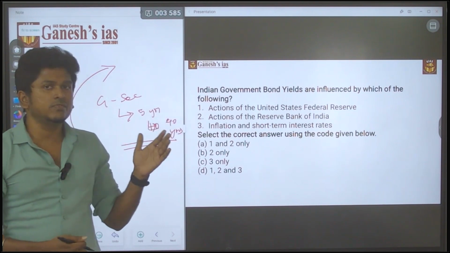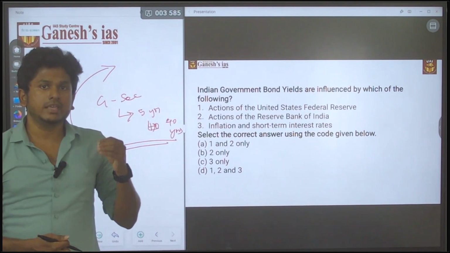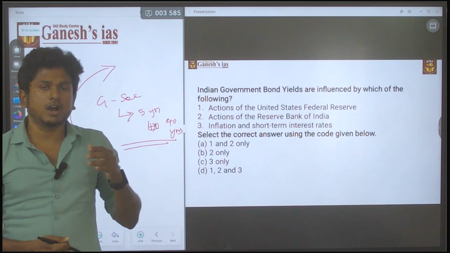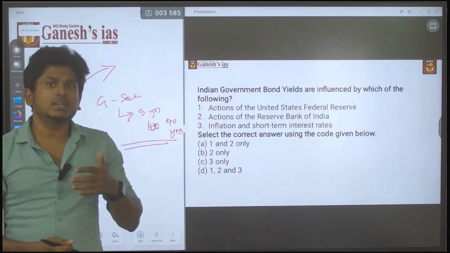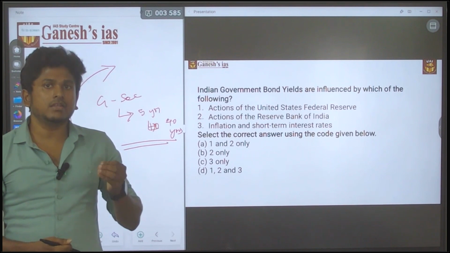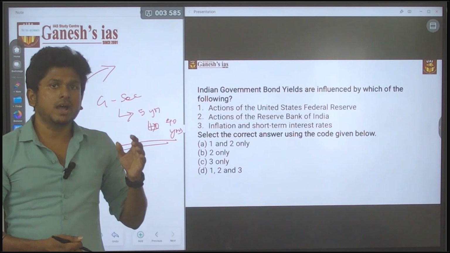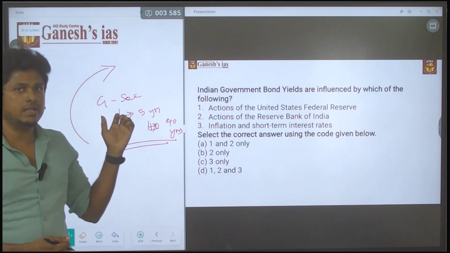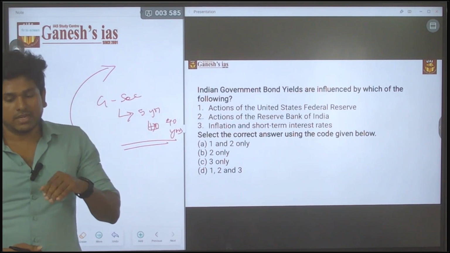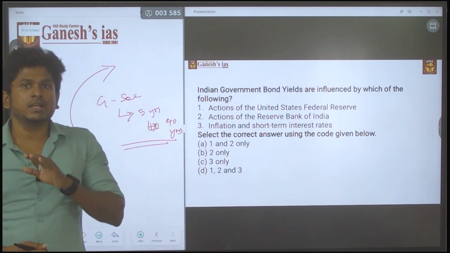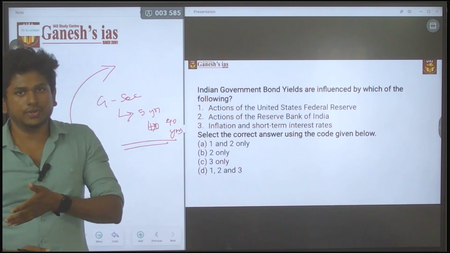If the US government is increasing the interest rate of their government bonds, the investors will sell off the Indian government bonds and go and buy the US government bonds, because the interest rate provided by the US is way better than the government of India.